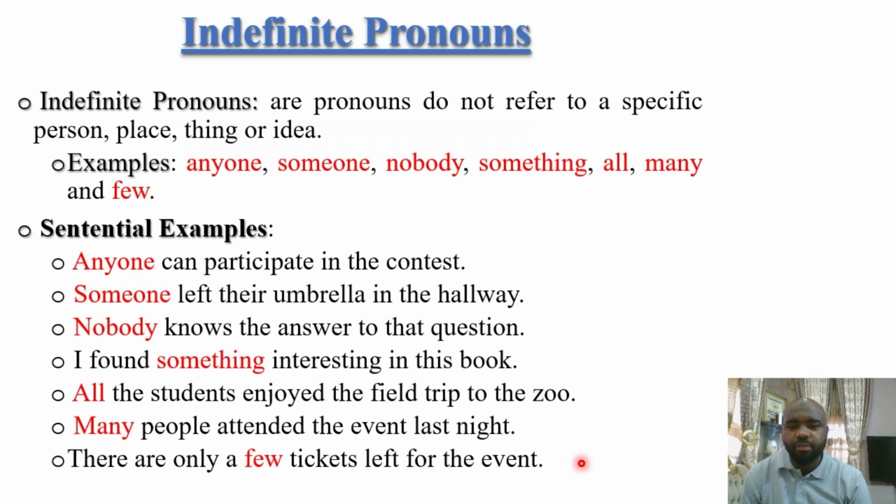A few, does that mean 3, 2, 5, 10, 15, 50, 100? No specification, only few. It could be maybe from 2, 3 upward, depending on the intention of the speaker.